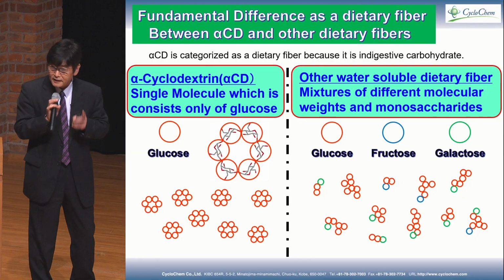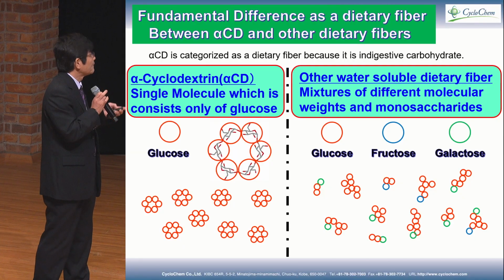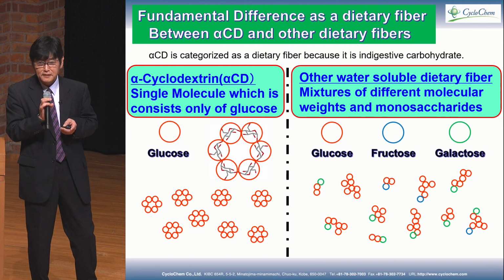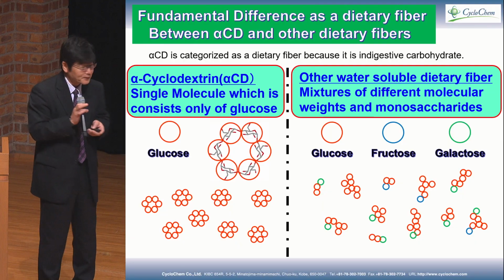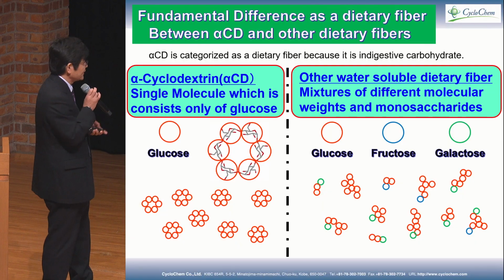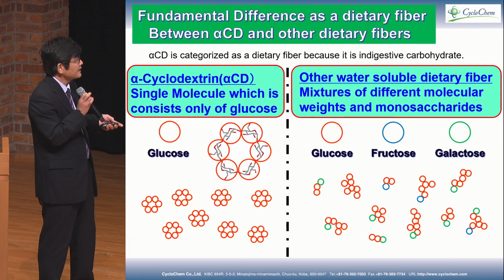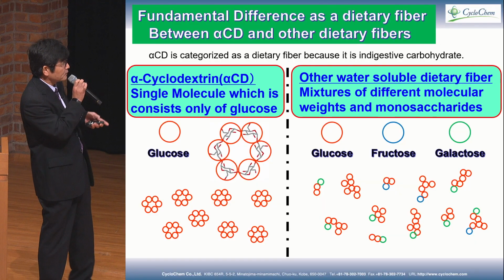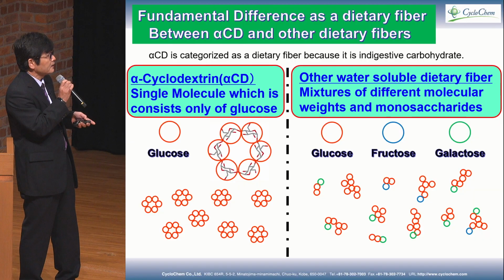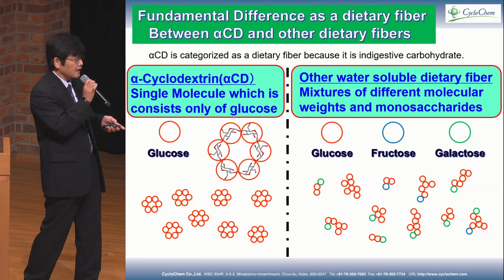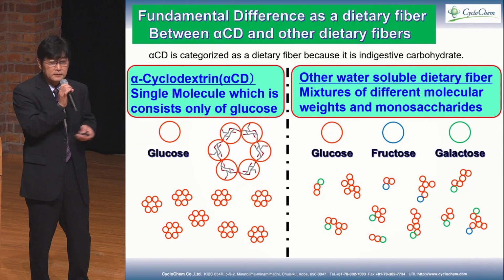Alpha-cyclodextrin is really a dietary fiber, but it is a single molecule. Everyone knows here that only glucose, 6 glucose, makes the alpha-cyclodextrin. But the other water-soluble dietary fibers are always a mixture, with different molecular weight and monosaccharides, glucose, fructose, and glucose.